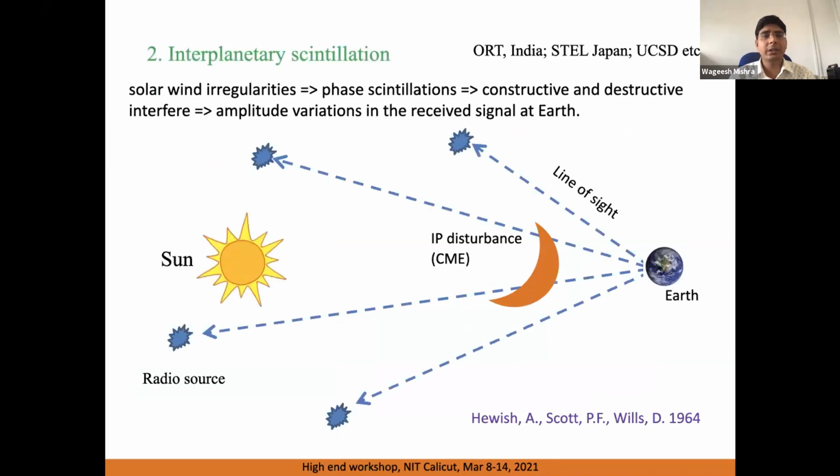Another set of observations is the interplanetary scintillation observations. If we have a radio receiver on the ground and we observe some radio source, then if a CME comes from the sun and arrives between the sun and the Earth, we will find that the intensity coming from the radio source would be irregular because of constructive and destructive interference on the ground, which we can observe. Such amplitude variation received at the Earth shows that there is some plasma irregularity between the sun and the Earth. In this way, we can know the CME material between them and its speed.